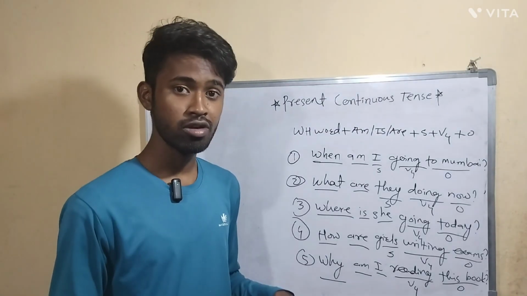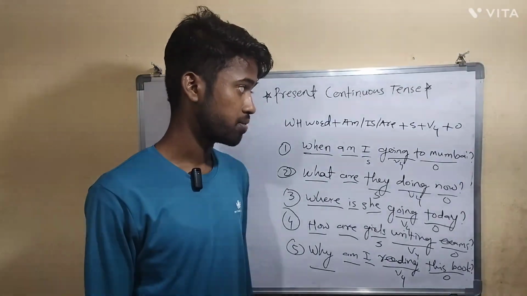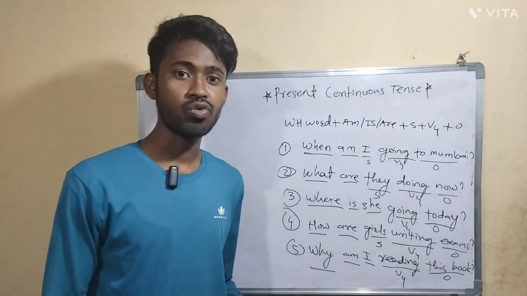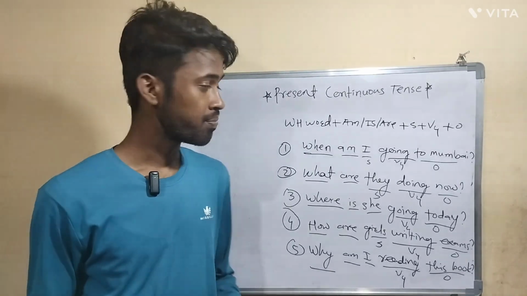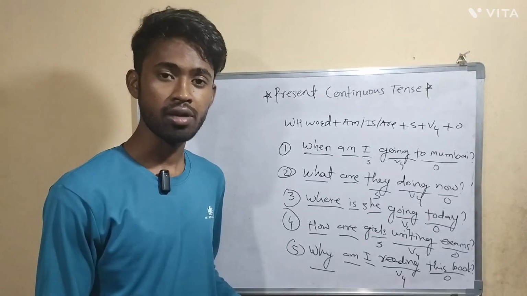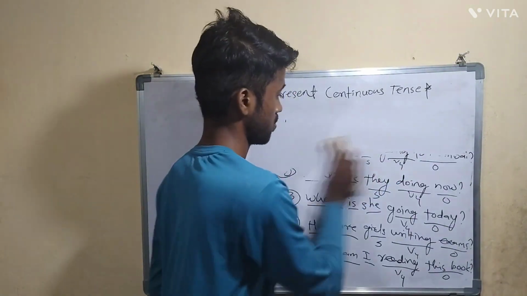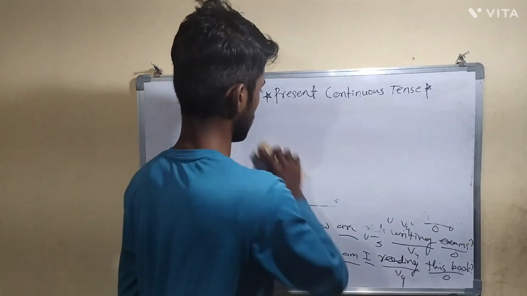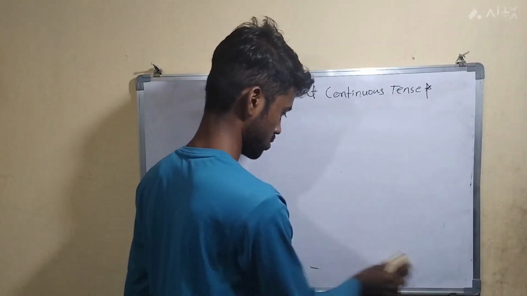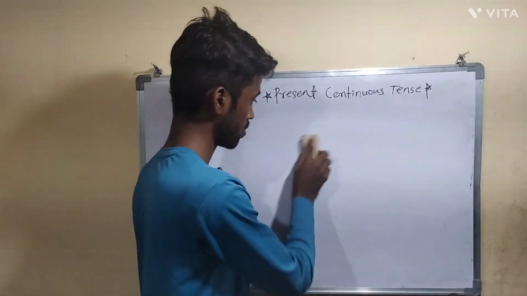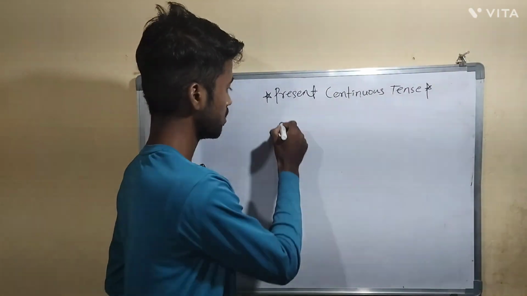Now I will give you one exercise. Okay, now let's take a few examples. First we will take the positive sentences and later we will turn those positive sentences to negative and later we will make those into interrogative. Okay, now let's take a few examples. First example,